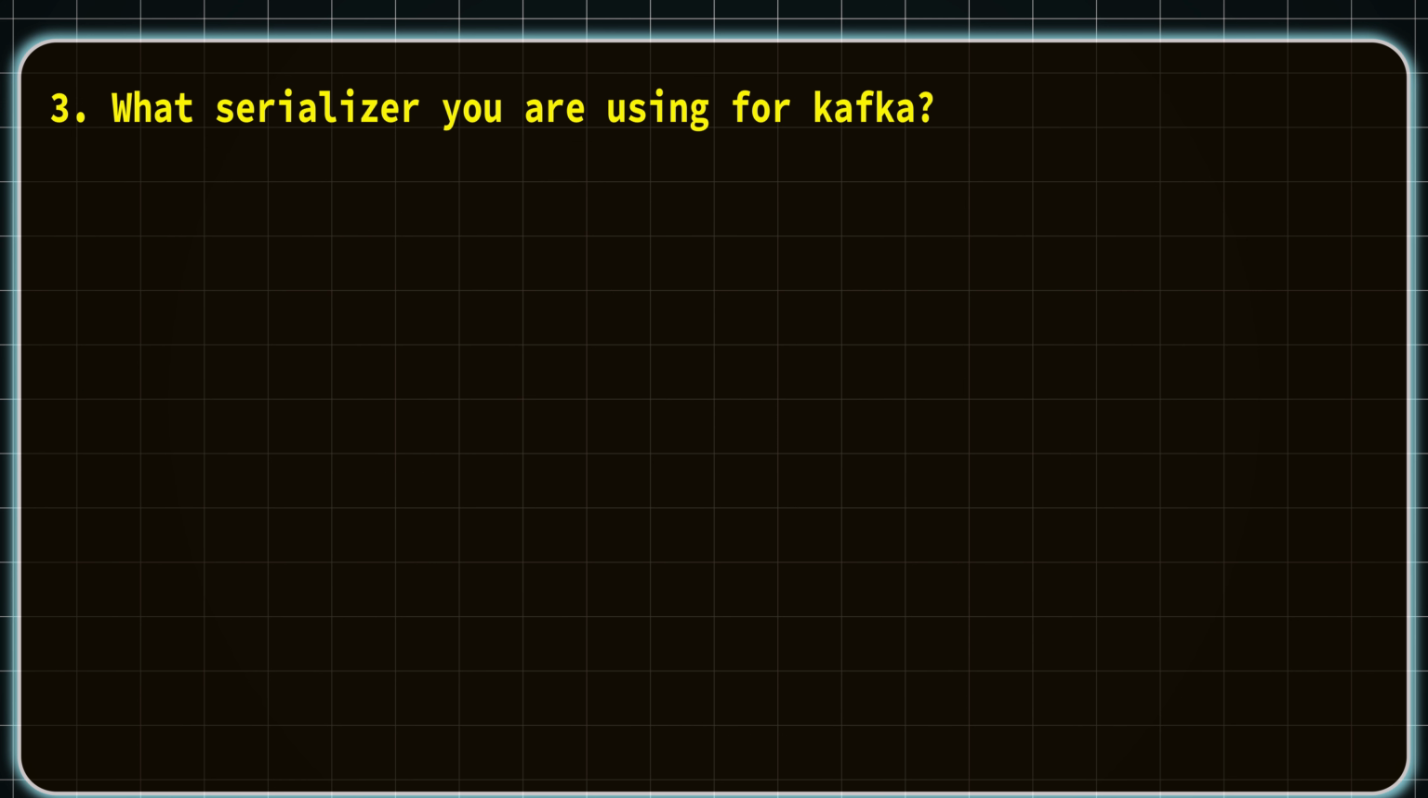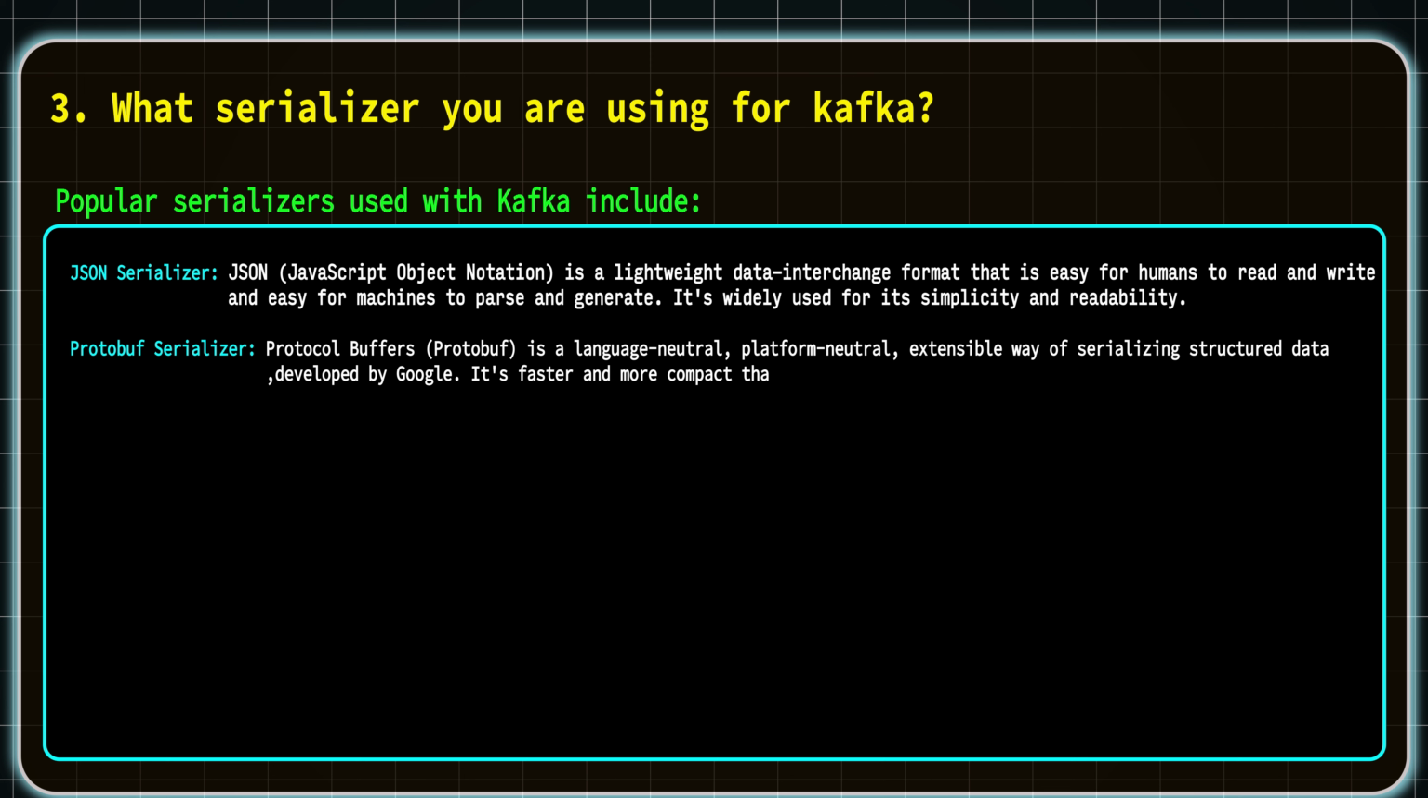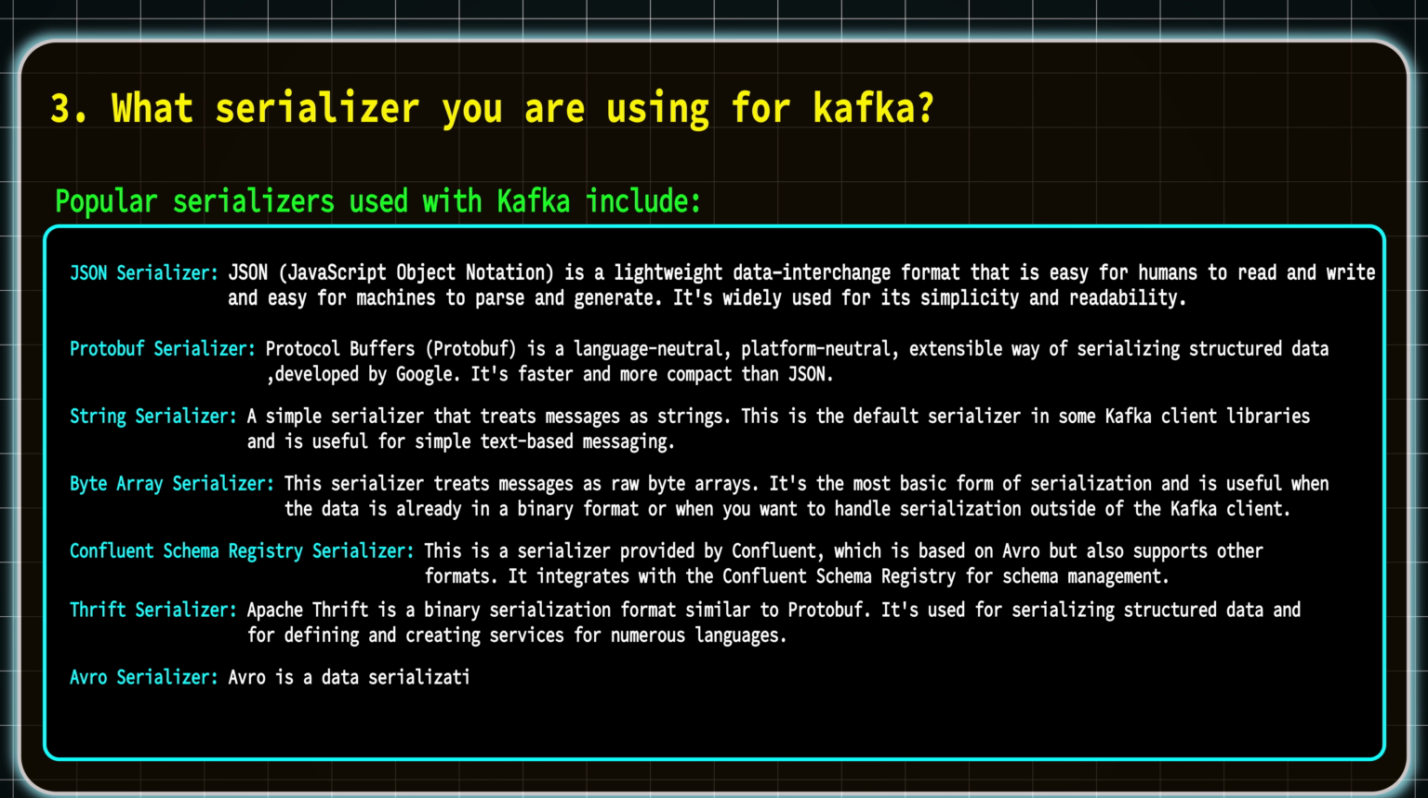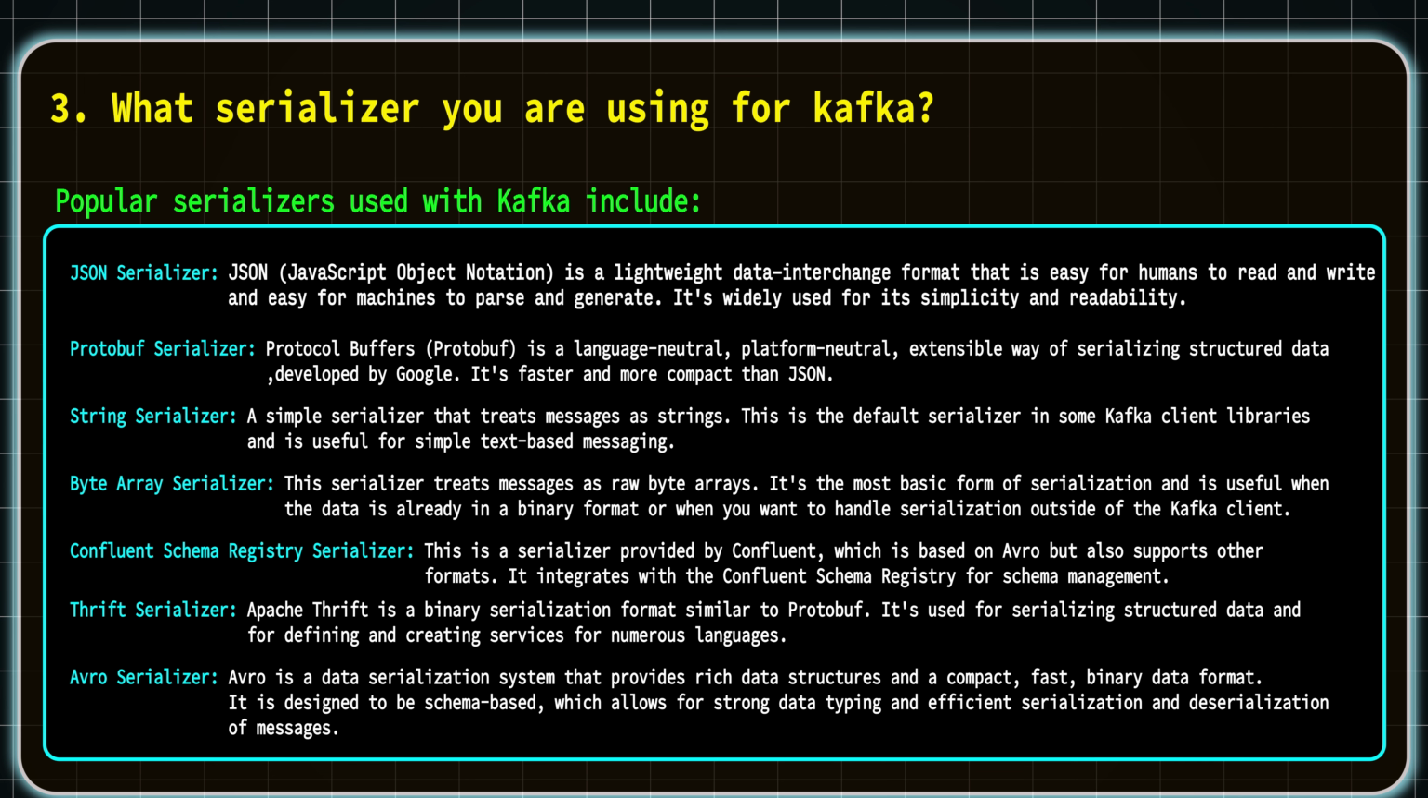And coming to the next question, what serializer are you using for Kafka? There are many popular serializers used with Kafka. Usually those are JSON serializer, protobuf serializer, string serializer, byte array serializer, Confluent Schema Registry serializer, Thrift serializer and Avro serializer. I have just mentioned the different serializers and their use. You might also know which serializers you are using. For better understanding of each of them, I recommend you do a little research on them so you will be good with the serializers.